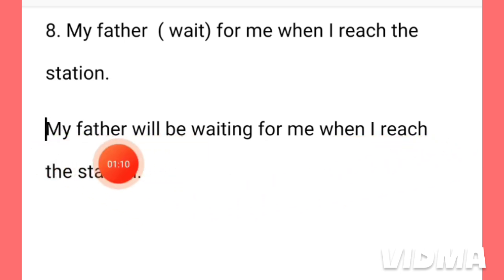This part of the sentence, my father will be waiting, is in the future continuous tense, and when I reach the station is in the simple present tense. In this way, we have to write this type of sentence. This means I shall reach the station when my father will be waiting for me in the future.